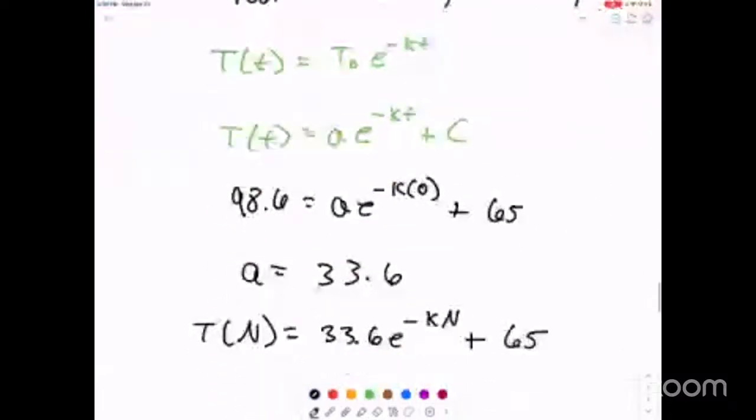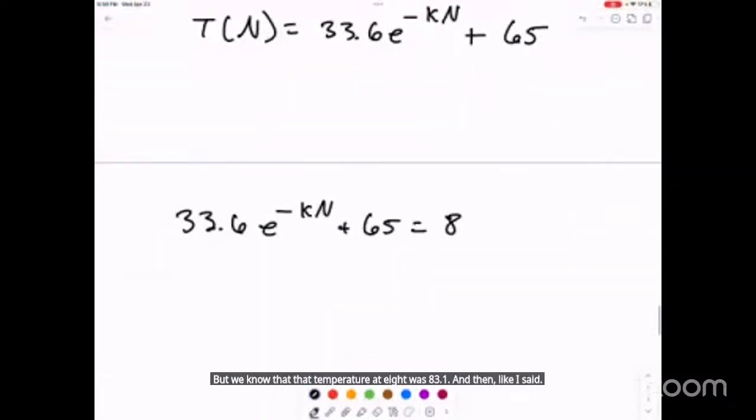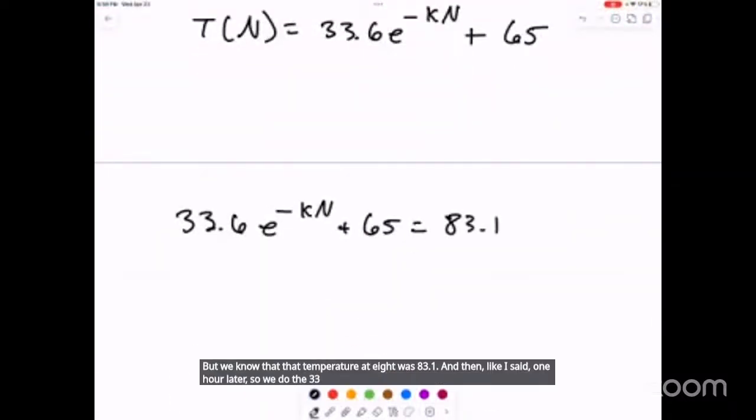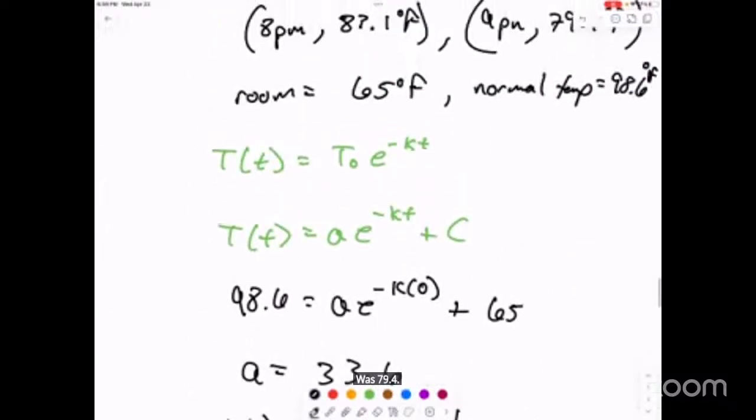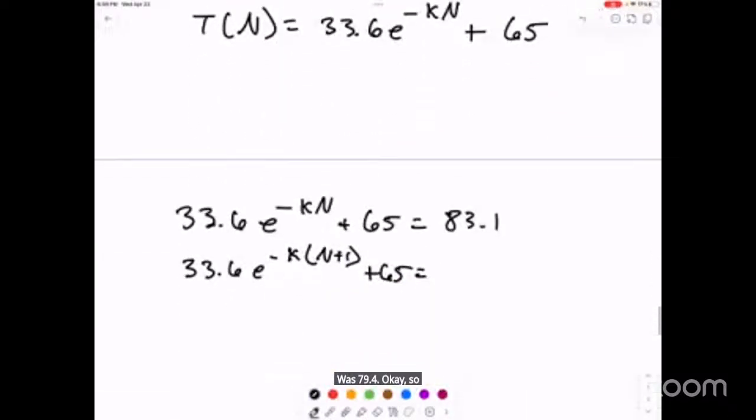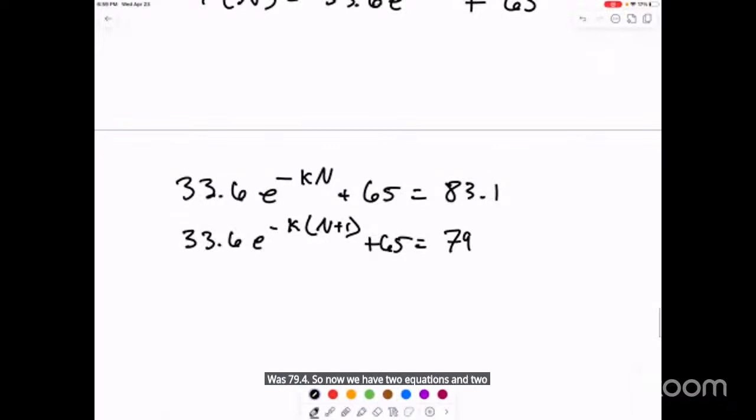Then one hour later, we do 33.6 e to the negative K times N plus 1, plus 65. That temperature was 79.4.